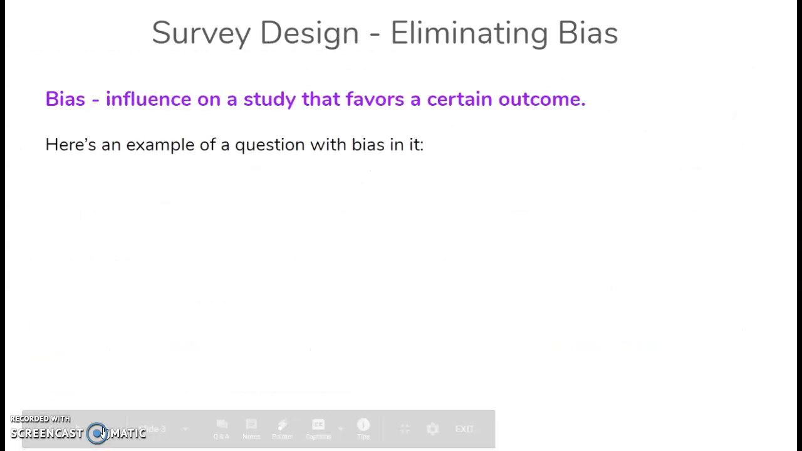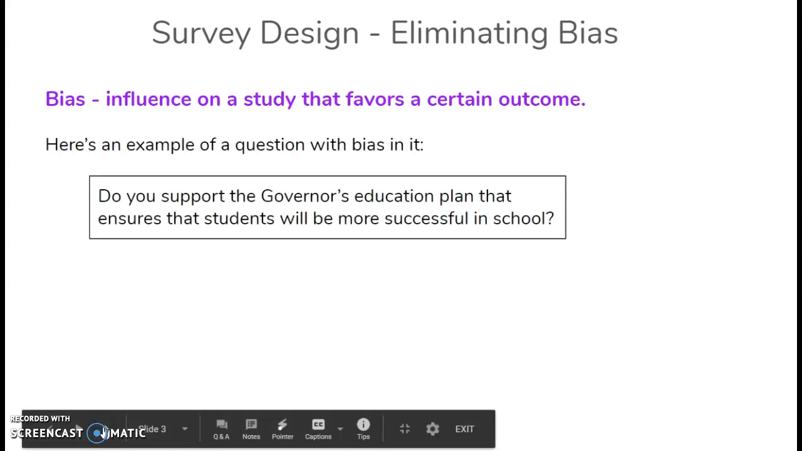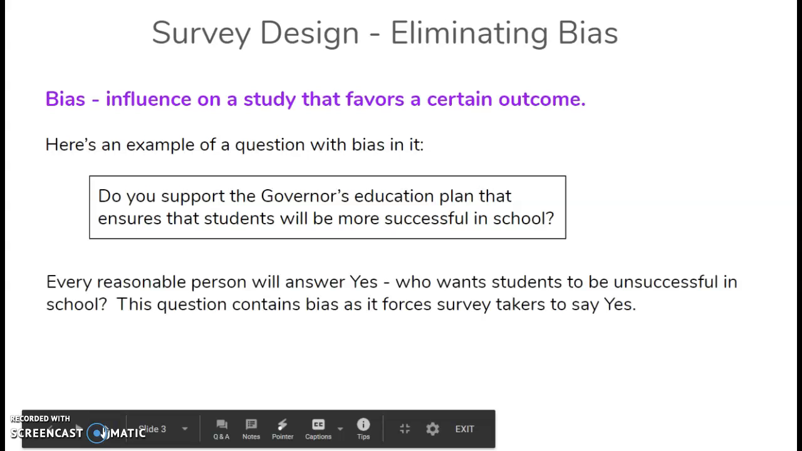So bias. Bias is something that influences a study so that it favors a certain outcome, so that I'm kind of like forcing people to say yes or no. Here's an example of a question that has bias. Do you support the governor's education plan that ensures that students will be more successful in school? Every reasonable person is going to answer yes, because who would not want somebody to be successful? Who would want people to be unsuccessful? So I'm kind of forcing people to say yes here, and that they would support the governor's plan.